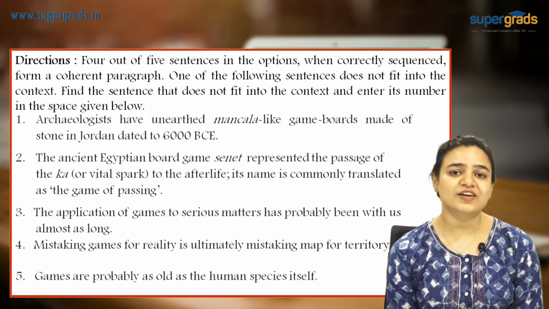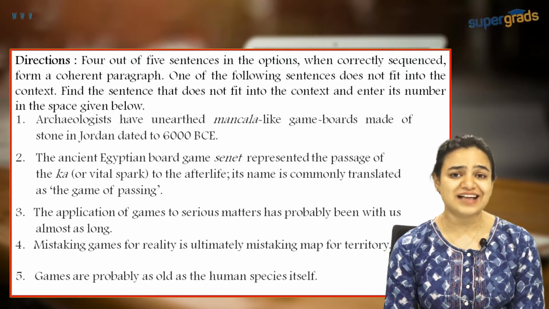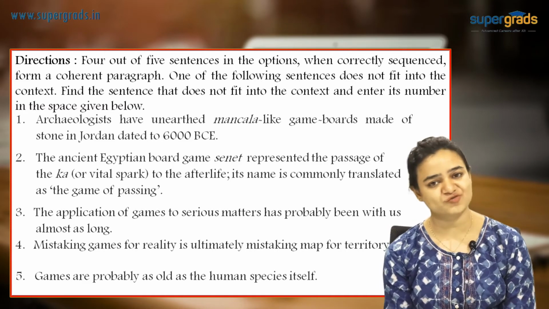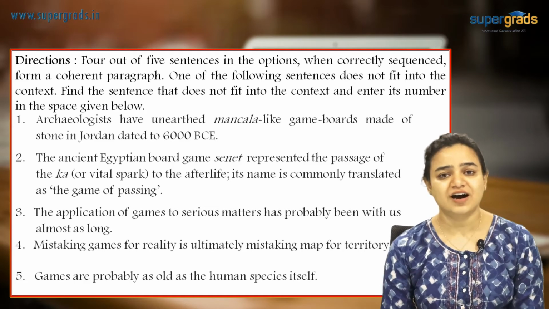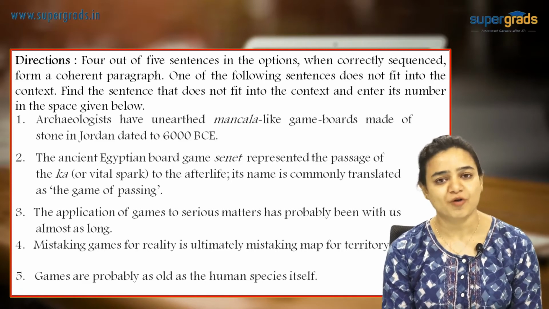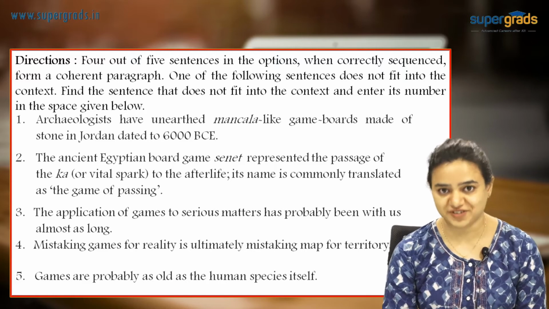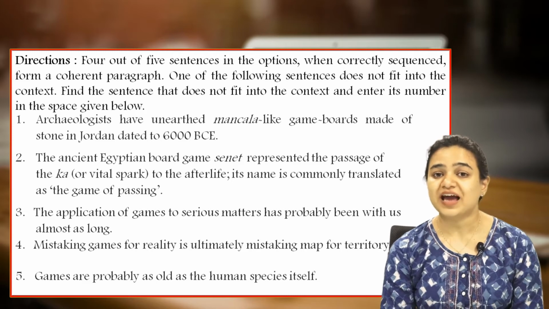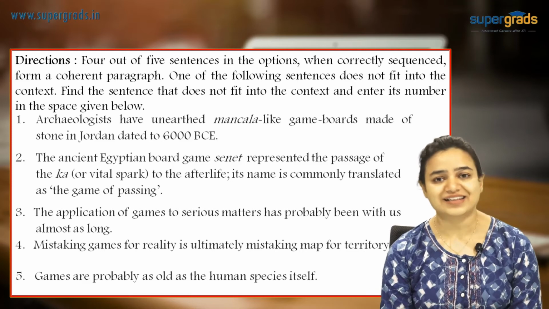Right? So I have already found out a connection between 5, 1, 3 and 2. But the one which is untethered, which has not still been connected to any other sentence, that is 4th. Because 4th is talking about a different idea altogether which is not supported by any other sentence, making 4th the odd man out. What is that idea? Mistaking games for reality is ultimately mistaking map for territory. Now there is no other option which is talking about this theme, wherein we are considering games to be real. And that is why 4th is the one that is the odd sentence out.